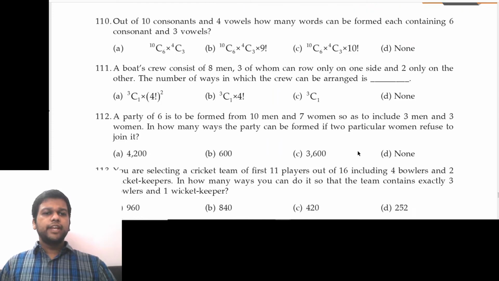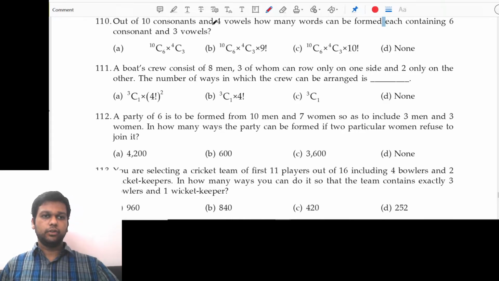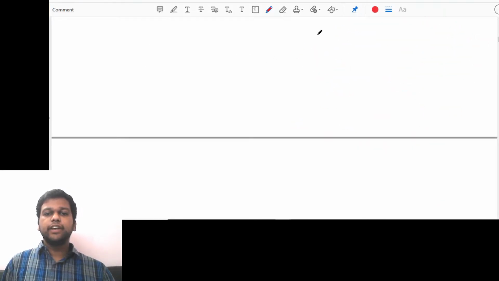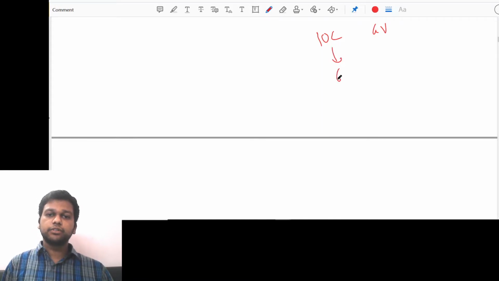Next, 110. Out of 10 consonants and 4 vowels, how many words can be found each containing 6 consonants and 3 vowels? Okay, they are saying we have 10 consonants and 4 vowels, and how many words can be found containing 6 consonants and 3 vowels? That means we have to select 6 consonants and we have to select 3 vowels.